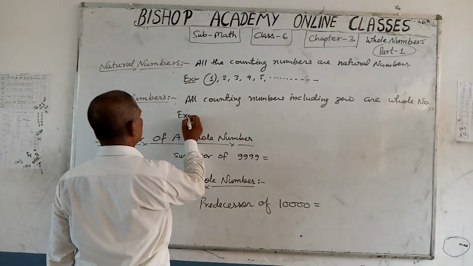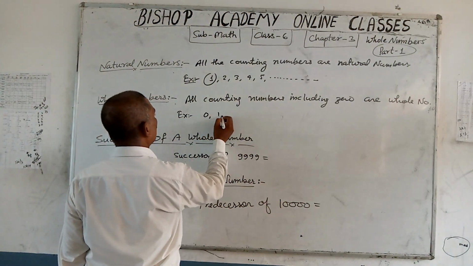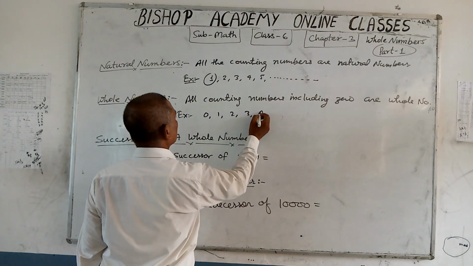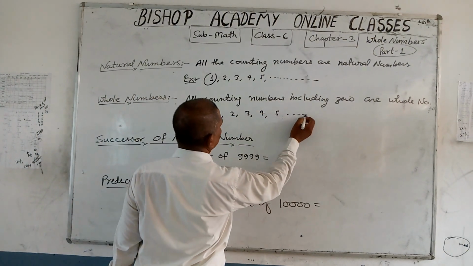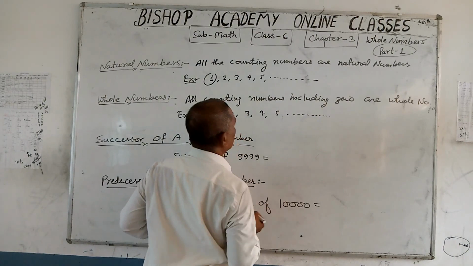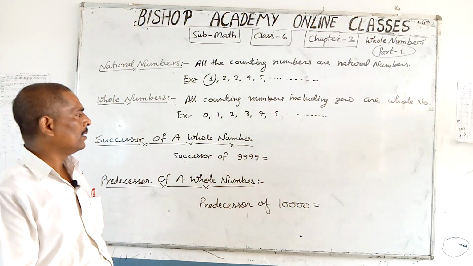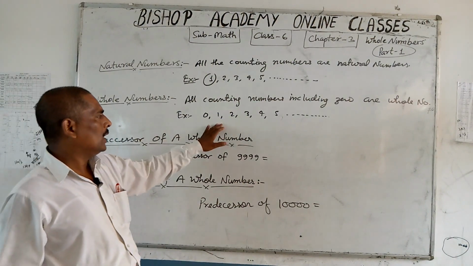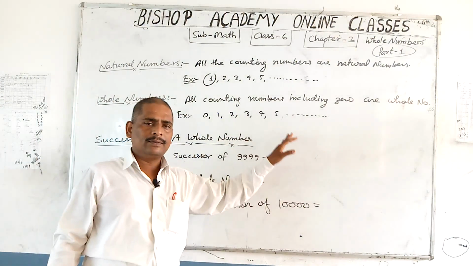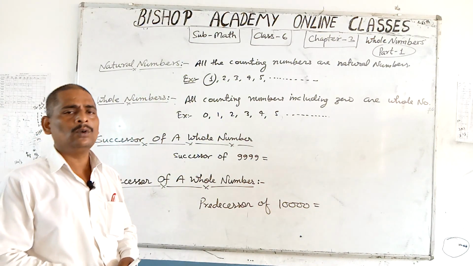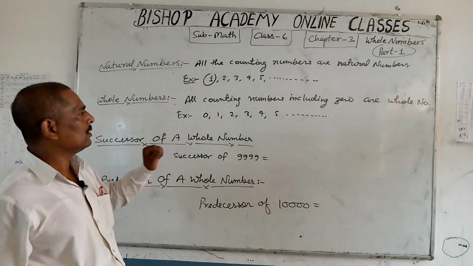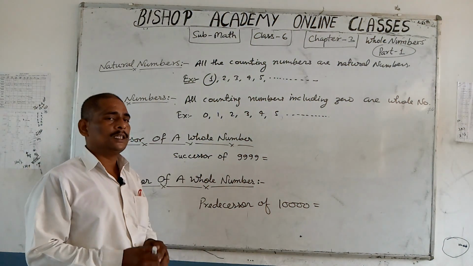Example: 0, 1, 2, 3, 4, 5, etc., up to infinite are whole numbers.